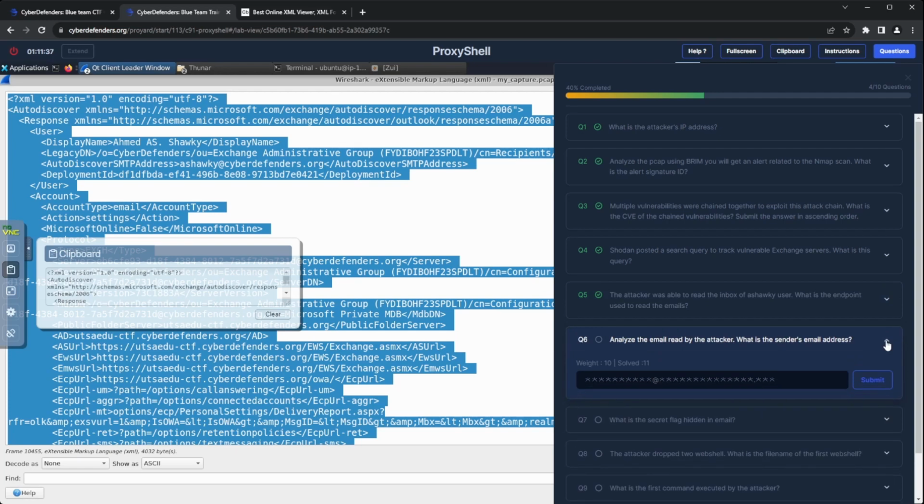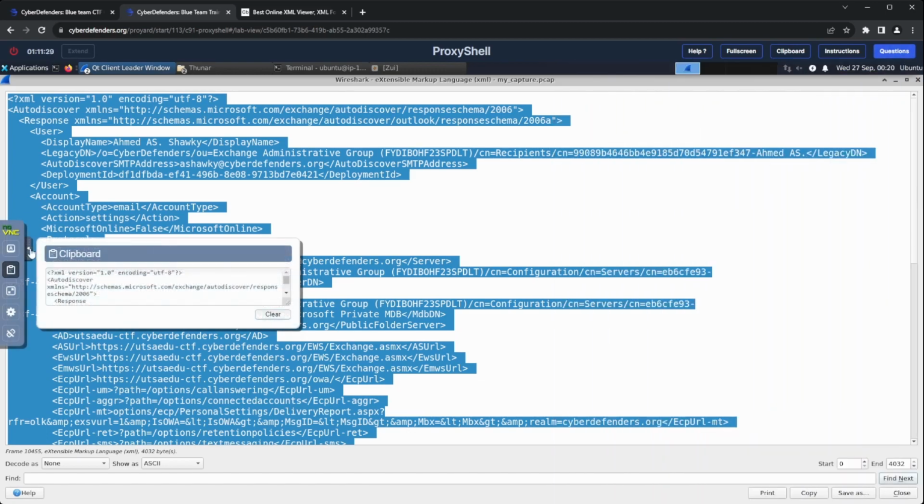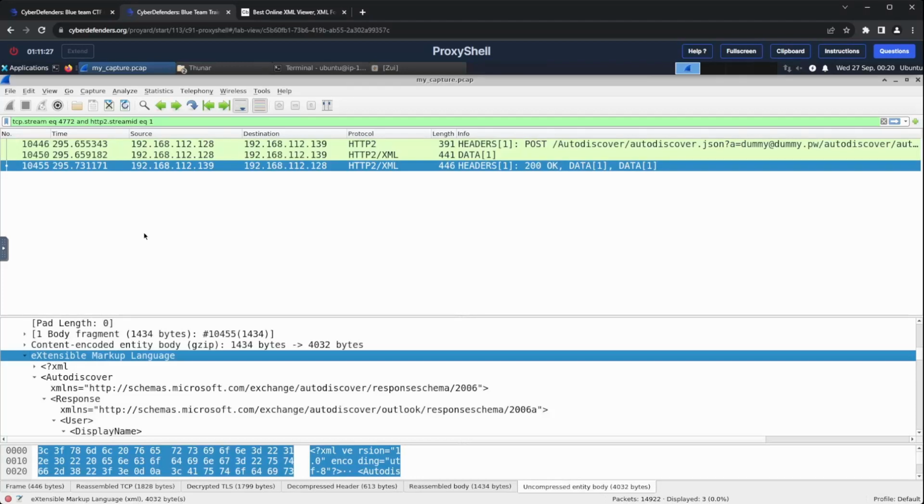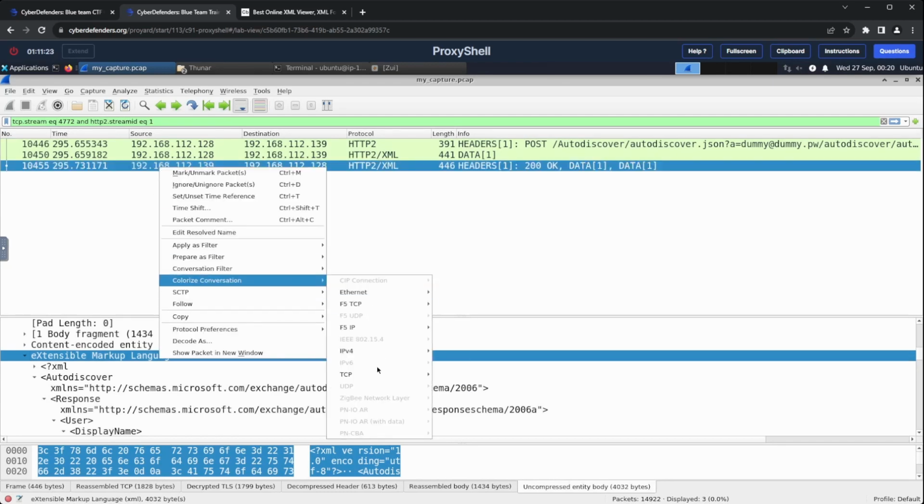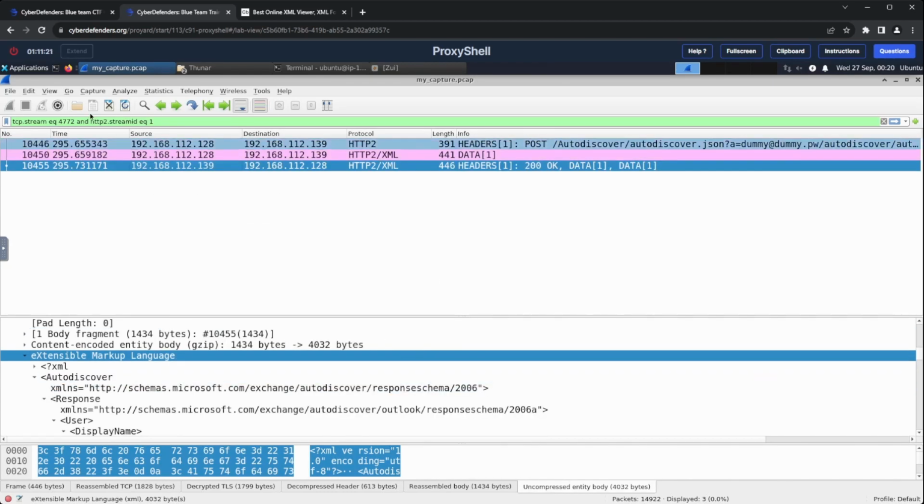Going on to question number 6. Analyze the email read by the attacker. What is the sender's email address? It sounds like we are on the right track, so let's keep following the HTTP conversations. I will also colorize this conversation with a different color so we know that we have already been here. And then I will go back to the HTTP streams.